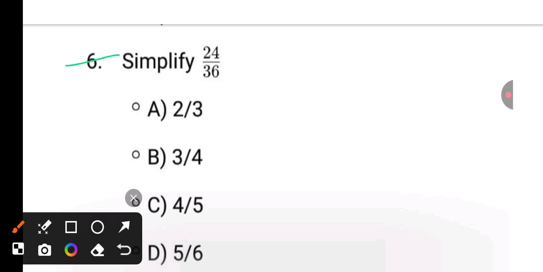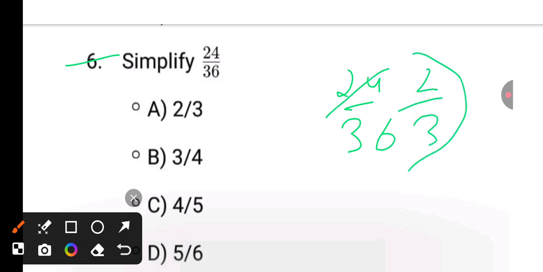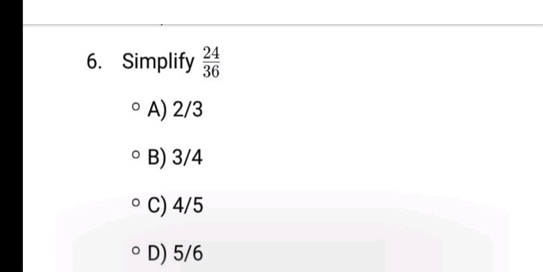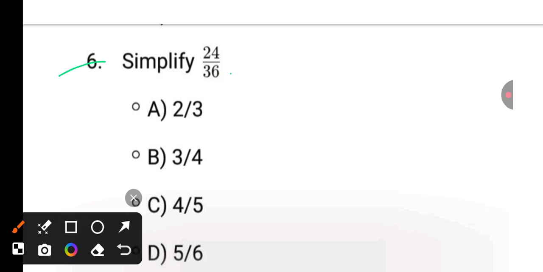Next, simplify 24 by 36. 24 by 36. It is 2 by 3. 2 by 3 is the answer. See how to do in short way. 6 is multiple of 3, 4, 6. See, one option is eliminated. 5 is not a multiple of 36. See, option C is eliminated.